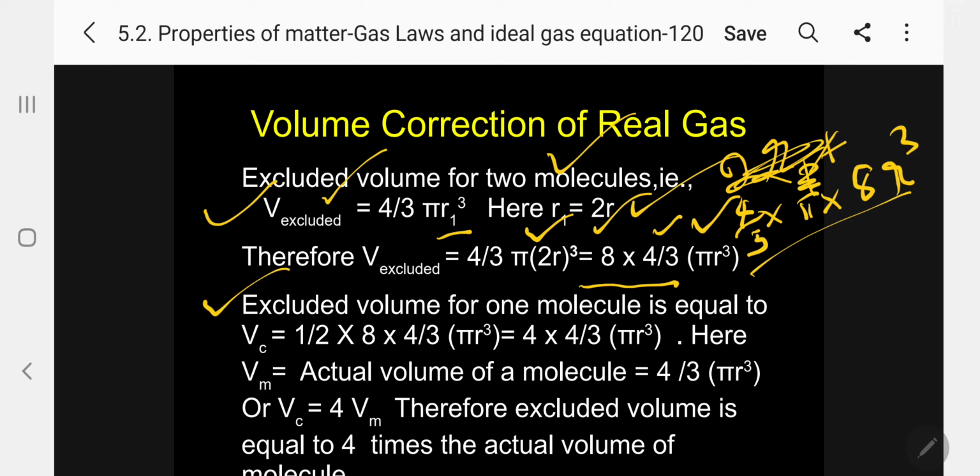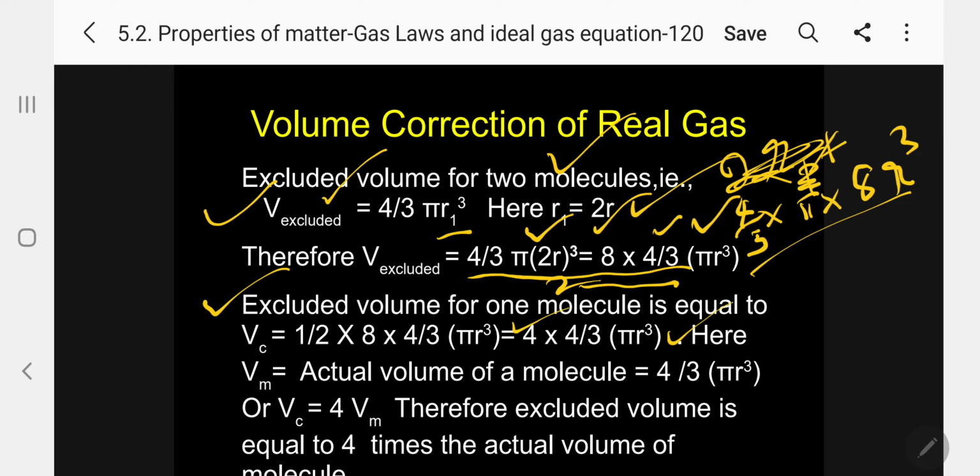So this is the excluded volume for two molecules. Kindly follow. For one molecule, it is divided by 2. This is the whole divided by 2. So 1 by 2 into 8 into 4 by 3 pi r cube, that is 4 into 4 by 3 pi r cube, is the excluded volume for one molecule. Kindly first listen, my dear students. So this is the excluded volume for one molecule: 4 times 4 by 3 pi r cube.